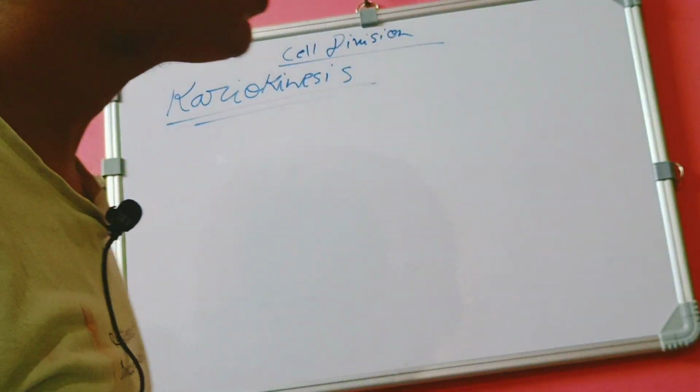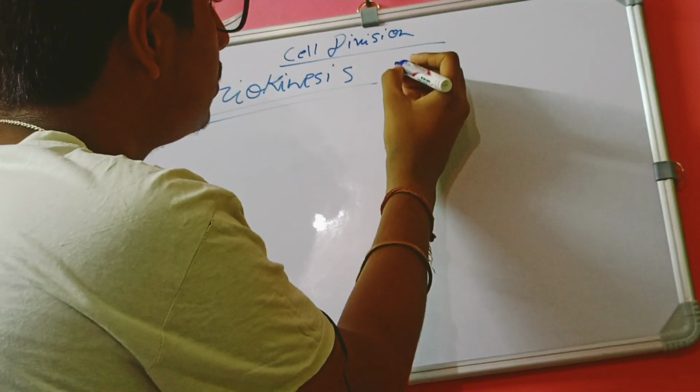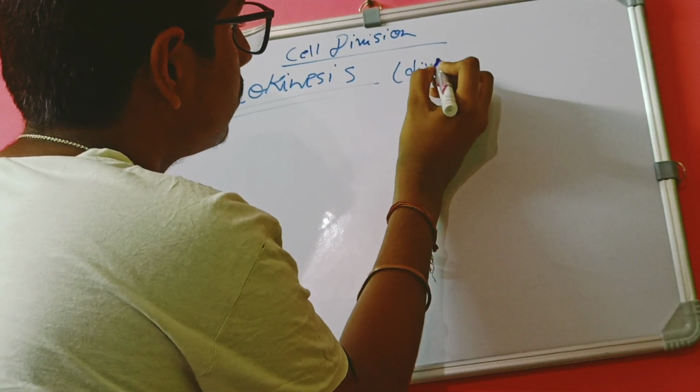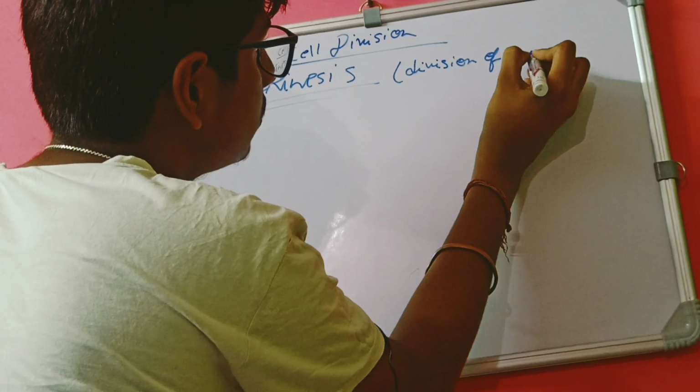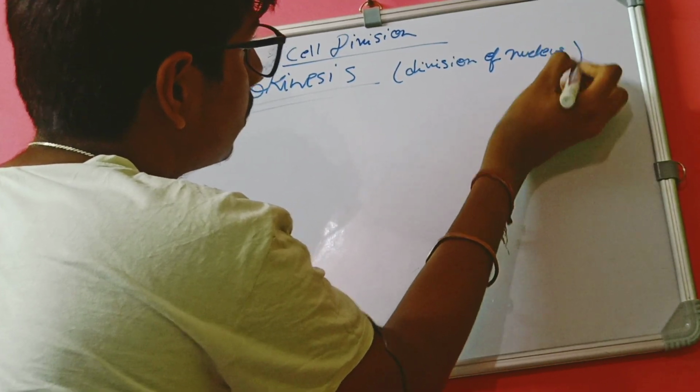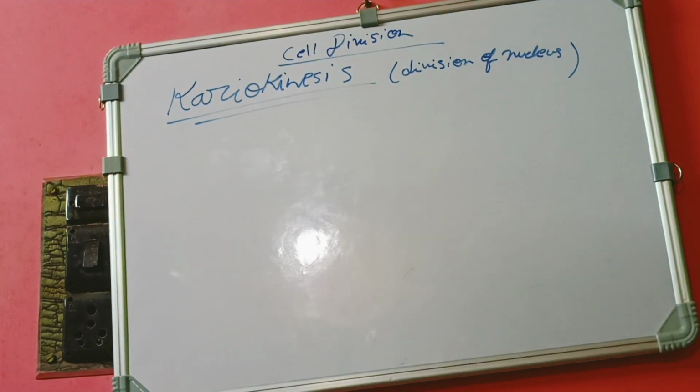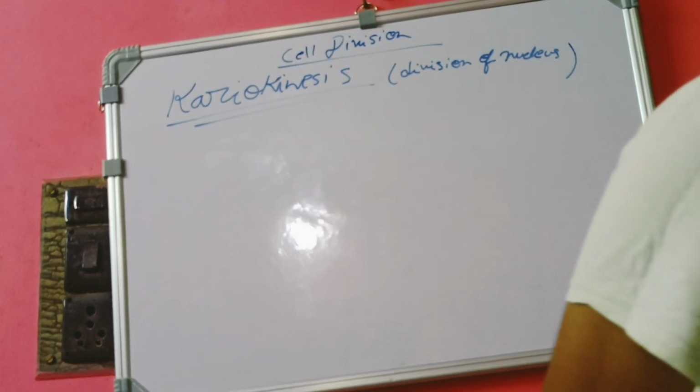Karyokinesis is a process of nuclear division, division of the nucleus. The process of dividing the nucleus in the cell is known as karyokinesis.